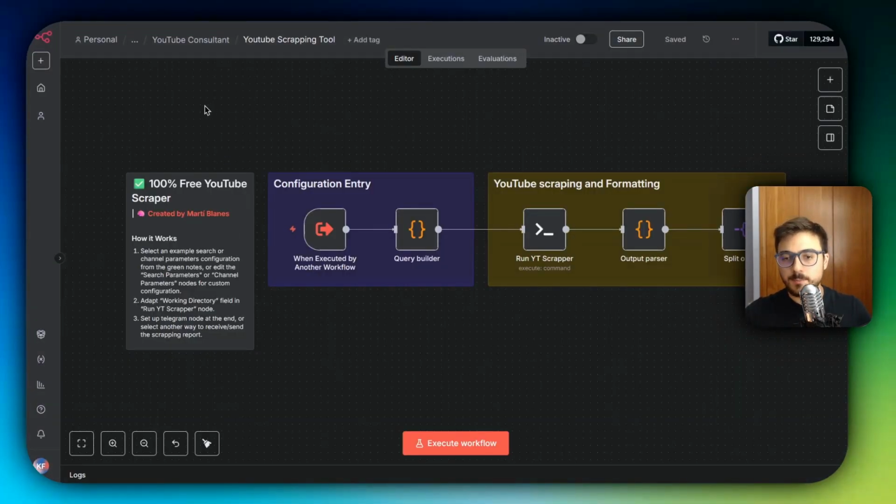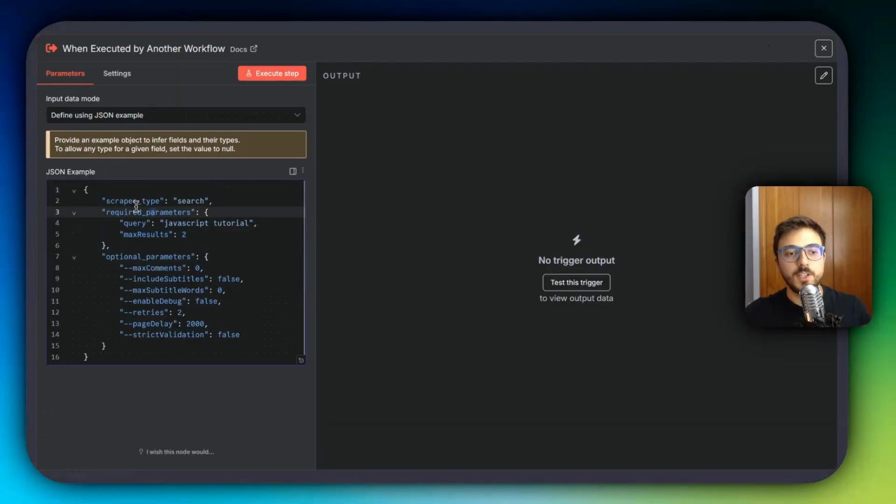And it is really simple because all the work is being done here. So basically the parameters are going to be these. There are 3 scraper types: the search, channel, and also videos. Search pages not only means that it's going to take the titles and thumbnails of the page results, but also get into each of the videos and can extract the description, the comments, also can get the transcription of the videos. You can limit actually the words of the transcription that you want to take, because of course, if you want 1,000 words of the transcription of the video, it's going to take much longer than if you just get 50 words of each video.